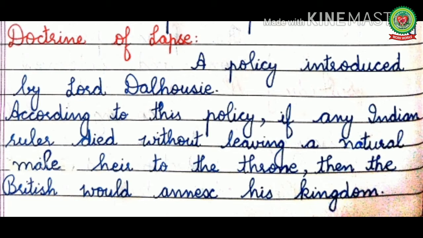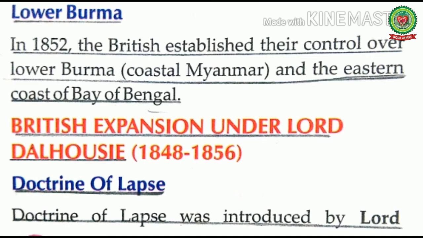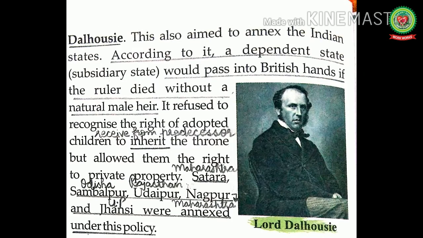Now let us read from the book. Doctrine of Lapse. Doctrine of Lapse was introduced by Lord Dalhousie. This also aimed to annex the Indian states. According to it, a dependent state or subsidiary state would pass into British hands if the ruler died without a natural male heir. It refused to recognize the right of adopted children to inherit the throne, but allowed them the right to private property. That means, according to the Doctrine of Lapse, if any Indian ruler died without leaving a natural male heir, its complete territory would be captured by the British.